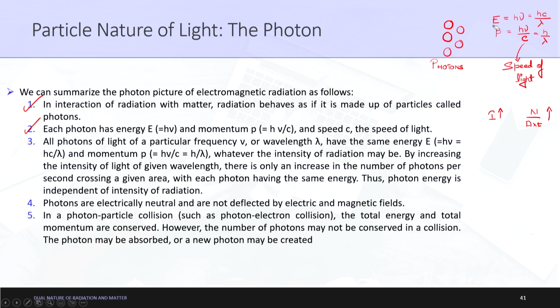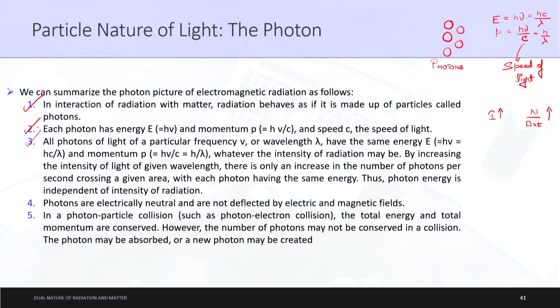So right now we are circling around these 3-4 points, such as the nu value and independence from intensity, which are the things to be conceptualized. Next, photons are electrically neutral and are not deflected by electric and magnetic fields. This is a very important point: they do not have any charge, and are not deflected by electric and magnetic fields.